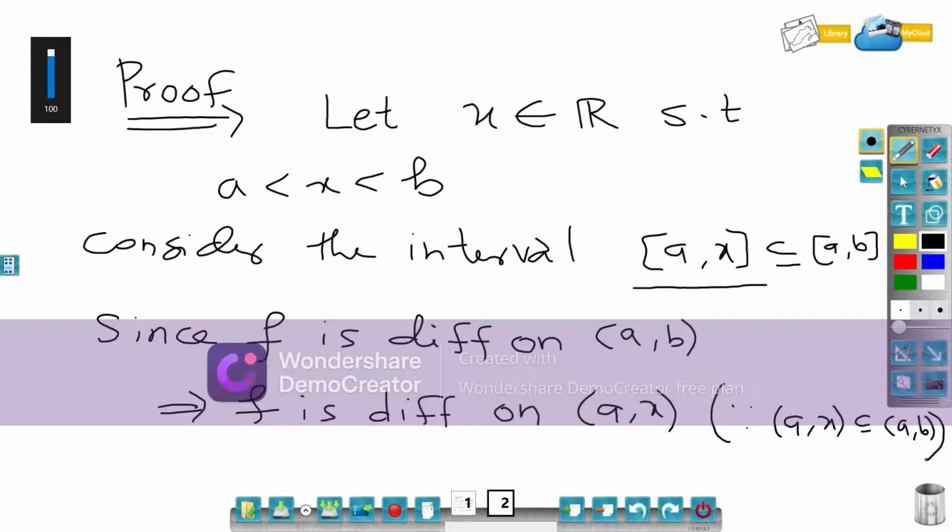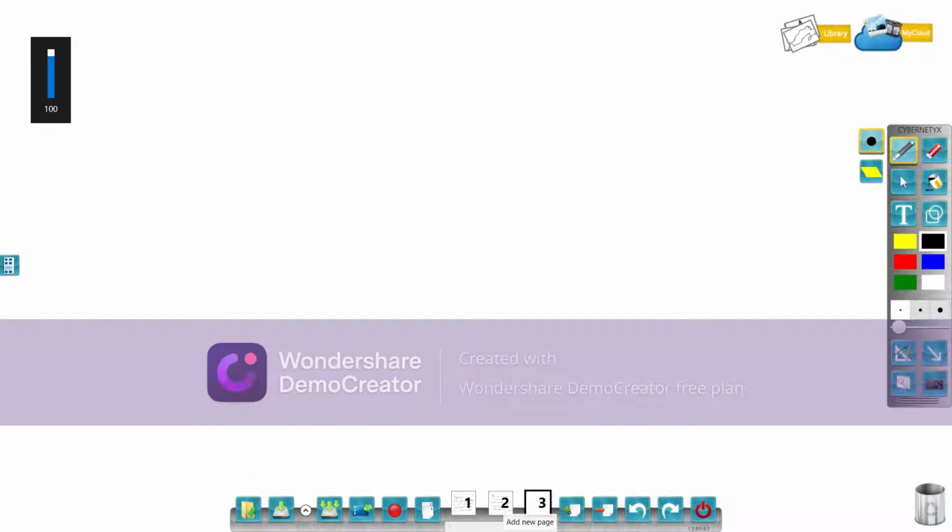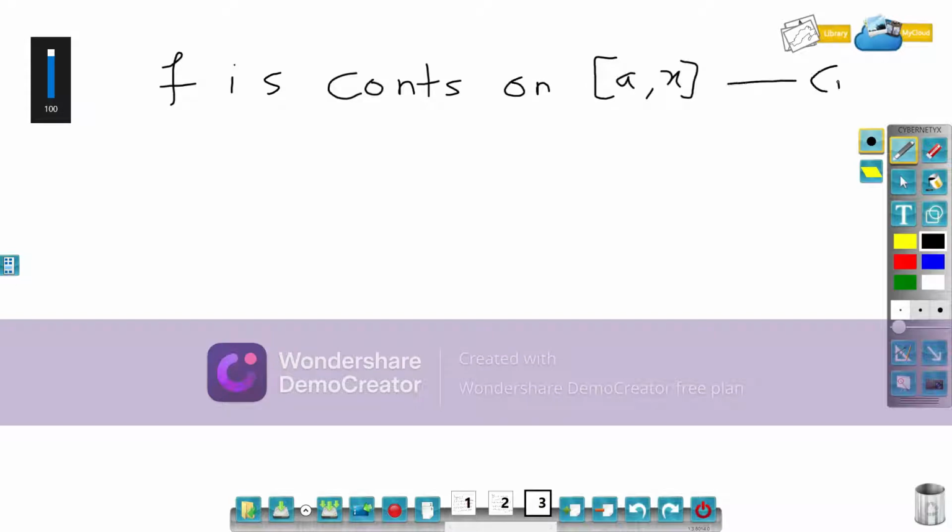So if the function is differentiable on a larger domain, then it must be differentiable on a subset also. This is number 1. Every differentiable function is continuous, so f is continuous on closed interval a comma x.